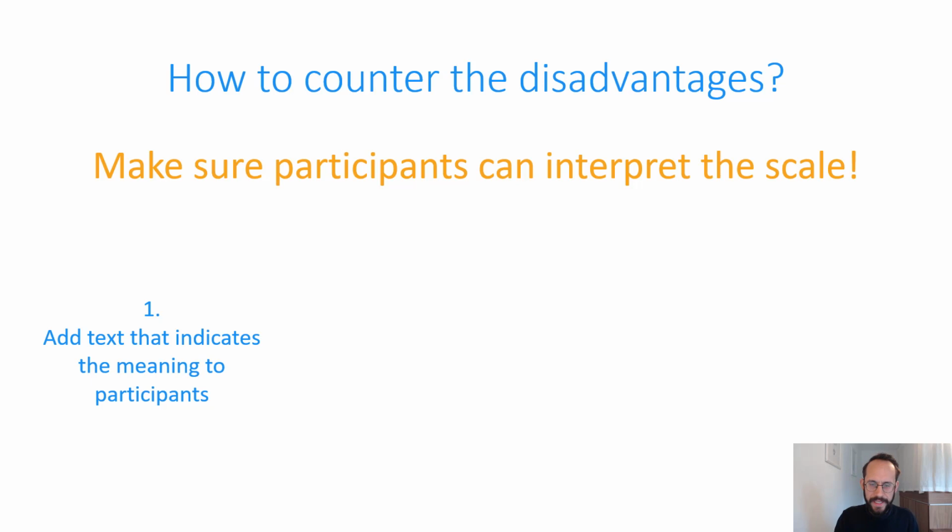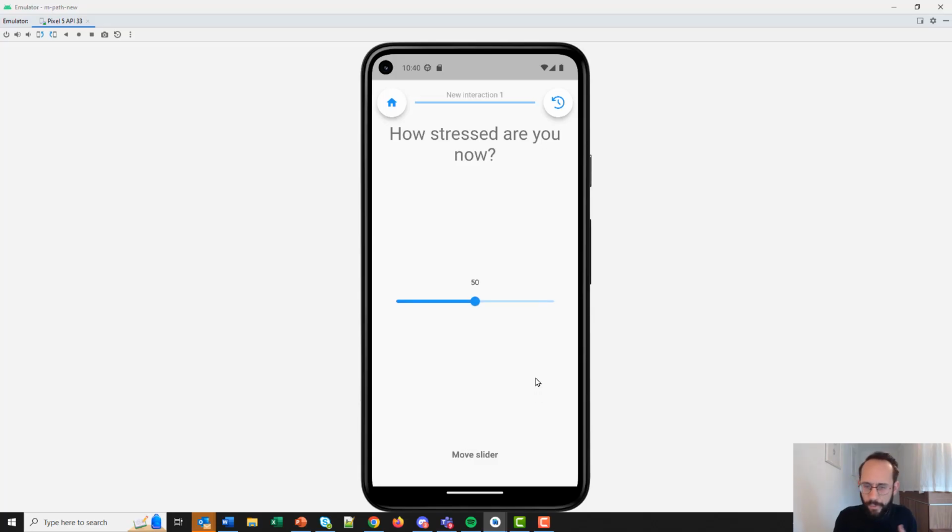So what do I mean with this? Let's go to a quick questionnaire. This is a very general slider. How stressed are you now? And participants can fill it in from 0 to 100. But here they only see the number, they only see the slider. So it's very difficult for the participant to know what is actually meant with stress 64. So that's probably not really a good slider.